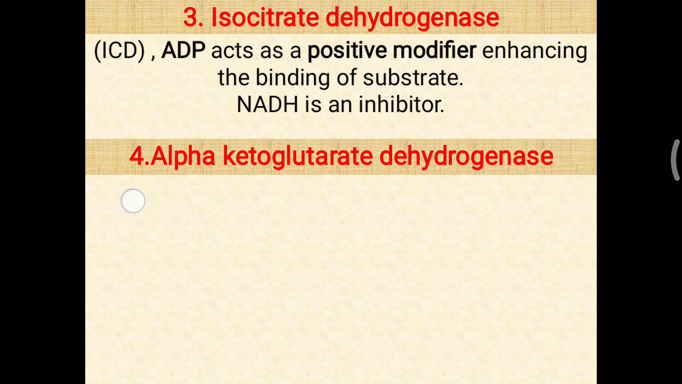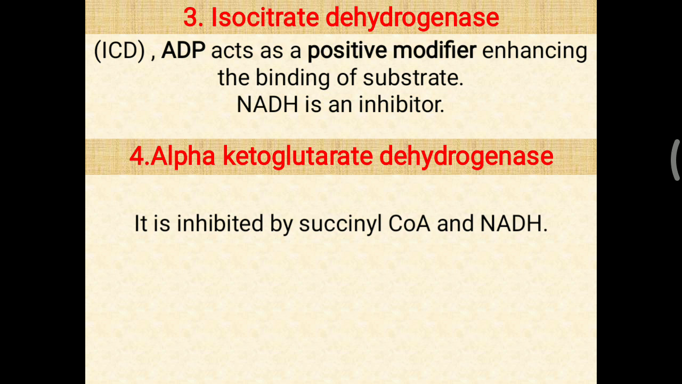One more, the alpha ketoglutarate dehydrogenase enzyme. That is the most important irreversible reaction of the TCA cycle, which converts alpha ketoglutarate to succinyl CoA. So this alpha ketoglutarate dehydrogenase enzyme is inhibited by succinyl CoA and NADH. These both, succinyl CoA and NADH, are products of this enzyme, alpha ketoglutarate dehydrogenase. So this enzyme is inhibited by the product of that reaction.